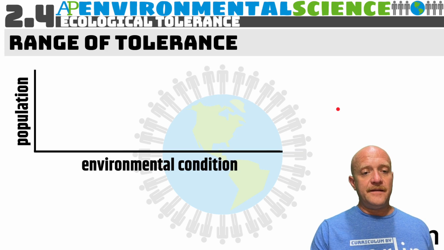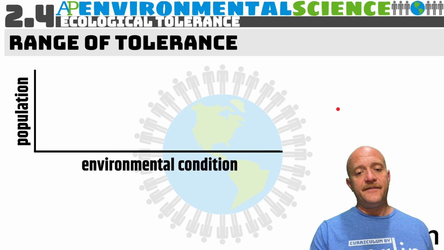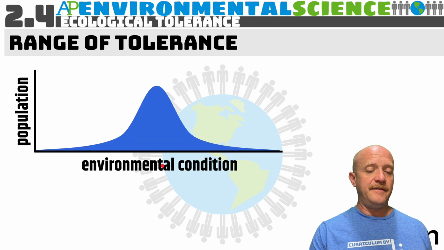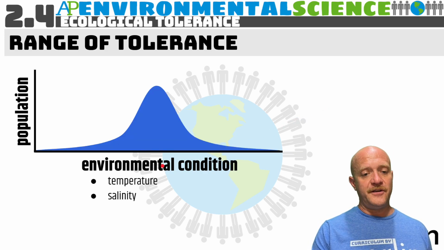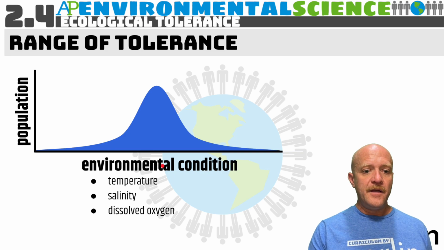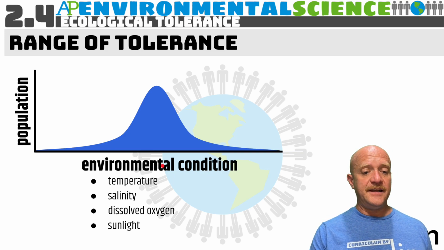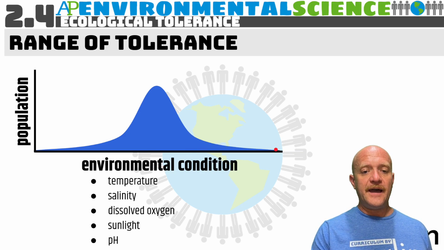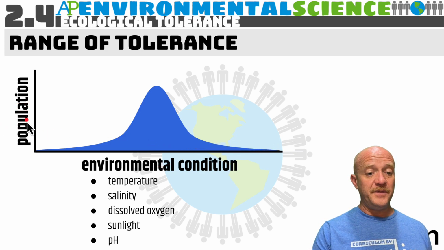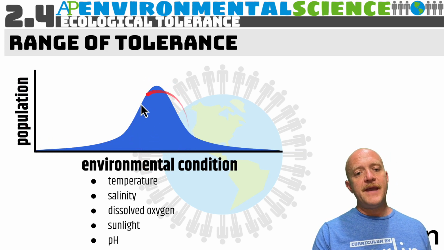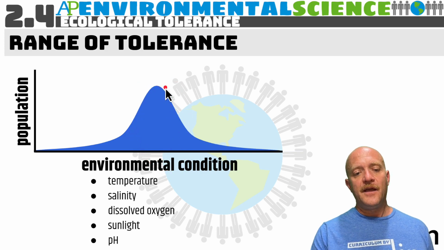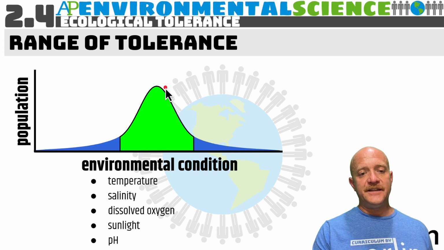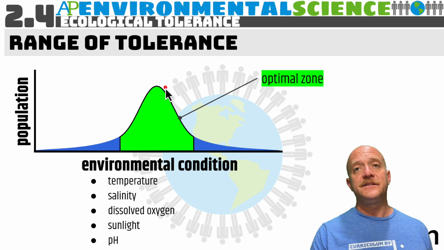Now, when we see the range of tolerance, basically the environmental condition can be anything from temperature, salinity of the water, dissolved oxygen content, or sunlight, even pH. So when it's super high, the population of all of these will be low. When it's super low, the population could also be low. So there is this magic area where it's basically the average condition. And this average condition will allow the organisms to survive.